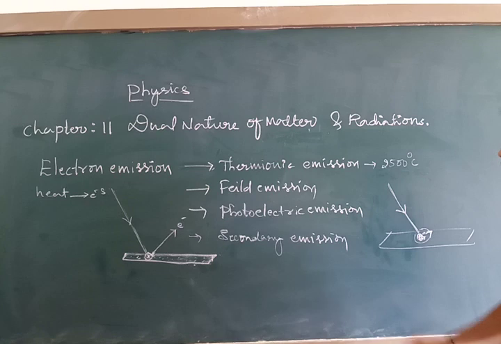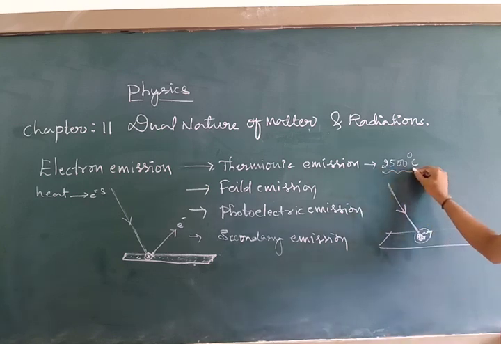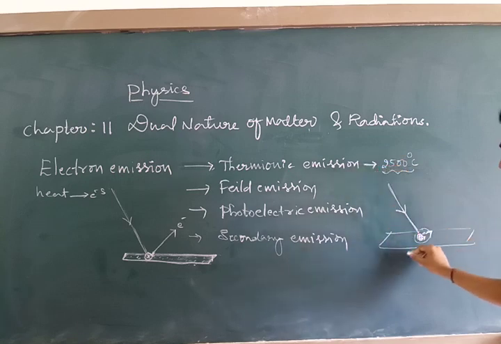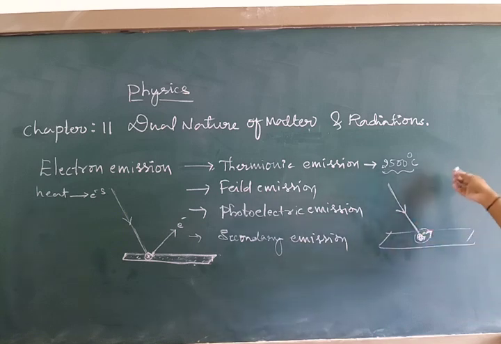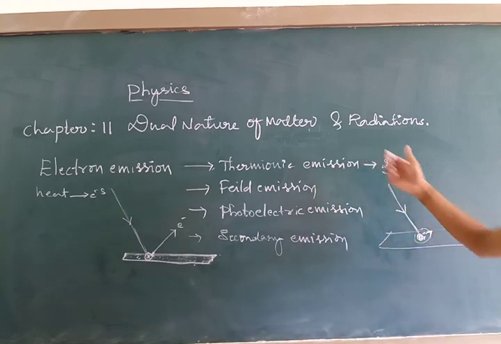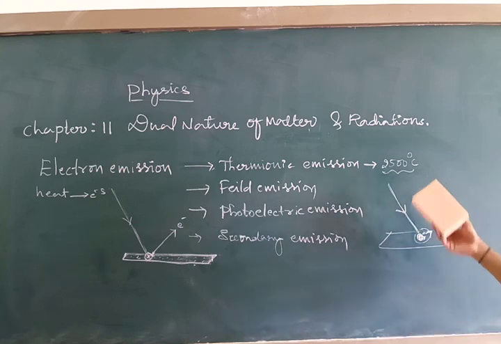So in the case of thermionic emission, to eject the electrons from the surface of a metal, I need to take the metal surface to 2500 degrees Celsius. The higher the temperature, the higher the rate of emission of electrons from the surface. And remember, thermionic emission is used in cathode ray tubes, particularly the one J.J. Thomson used for the determination of cathode rays, which are nothing but electrons.